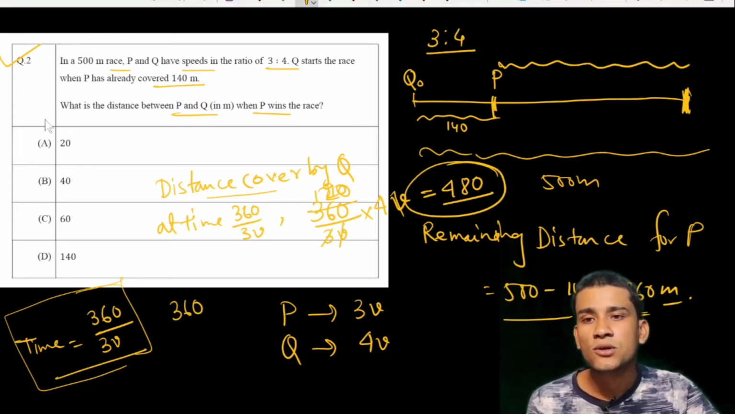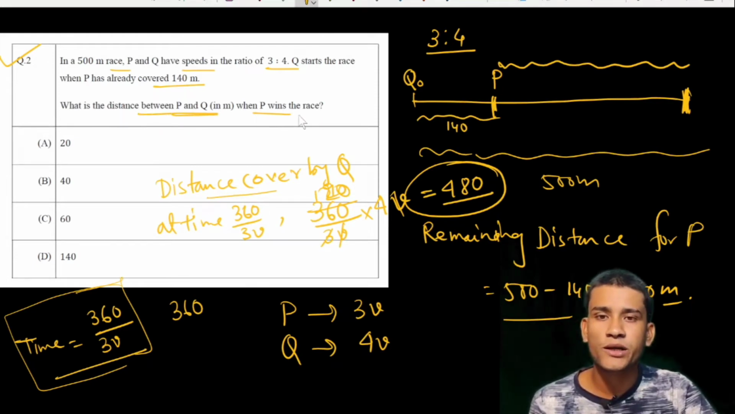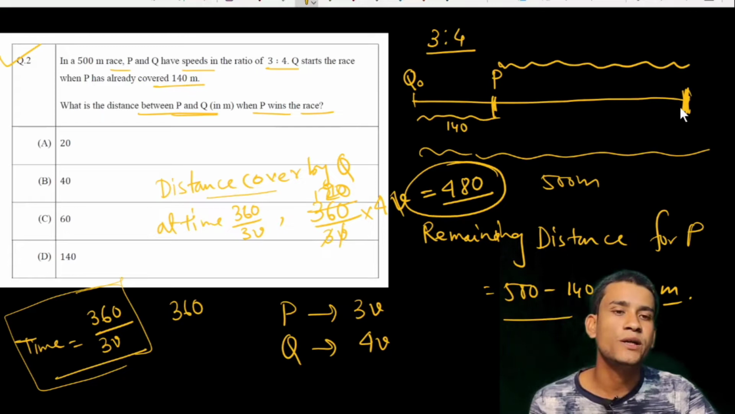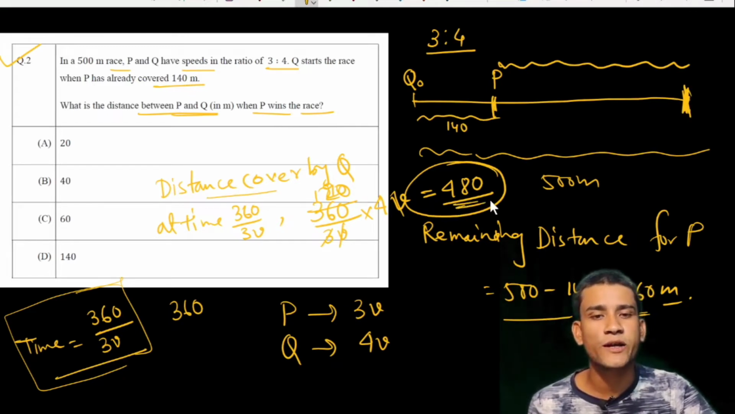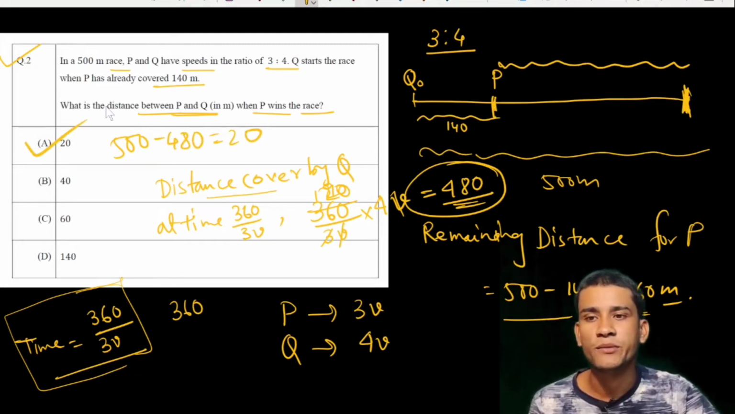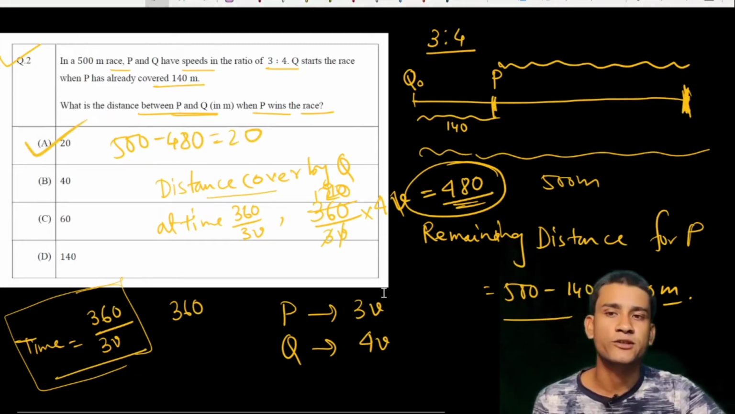So we have to calculate the distance between P and Q when P wins the race. When P arrives at 500 meters, Q is at 480 meters, therefore the distance between them is 500 minus 480, which is simply 20 meters. So option A is the correct option here.